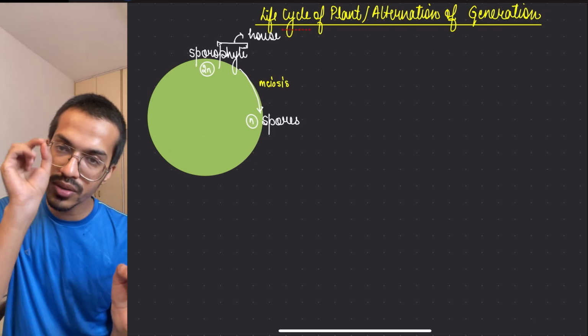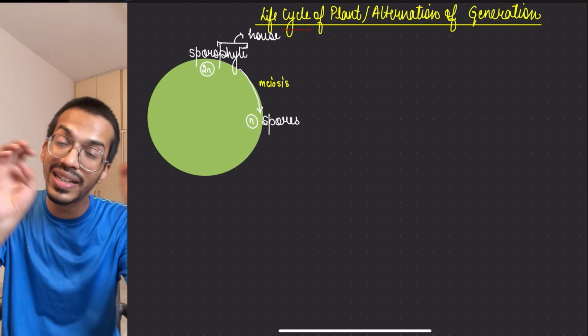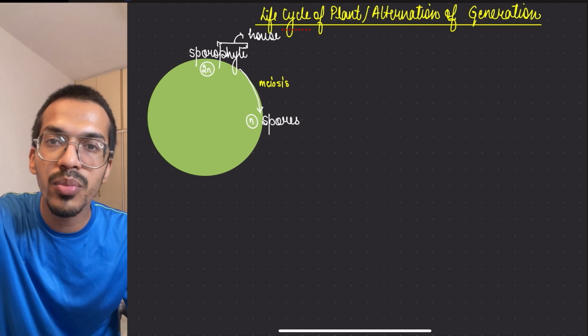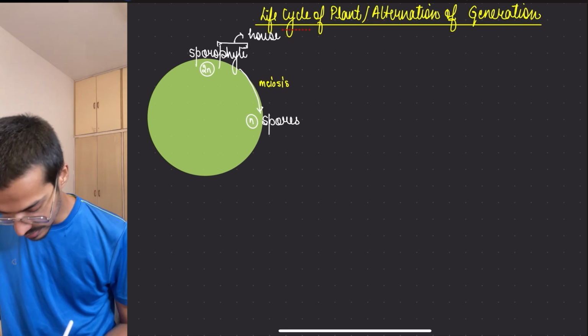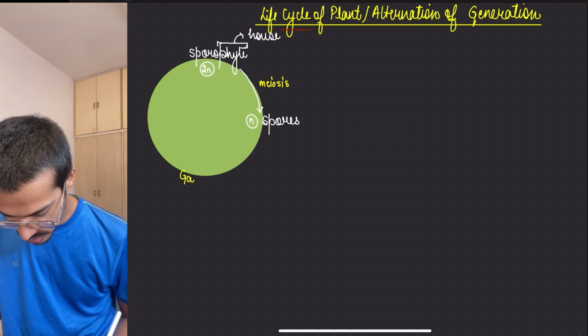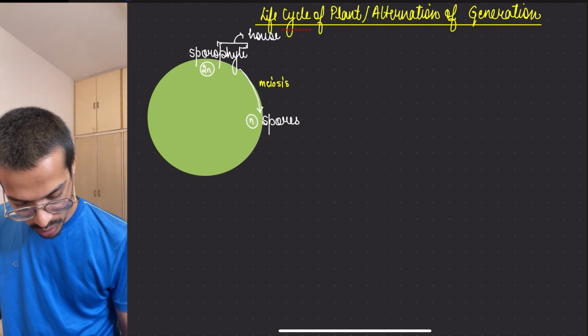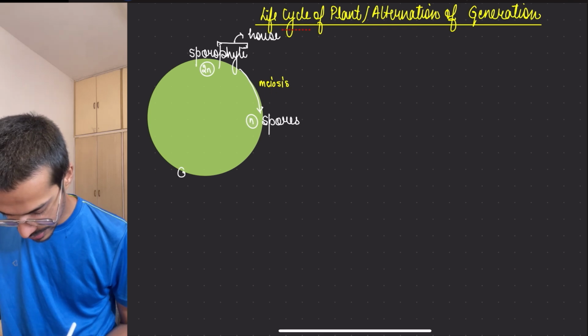Now, spores will always form what? A different body, and that body is your gametophyte. Okay, so it will make gametophyte.